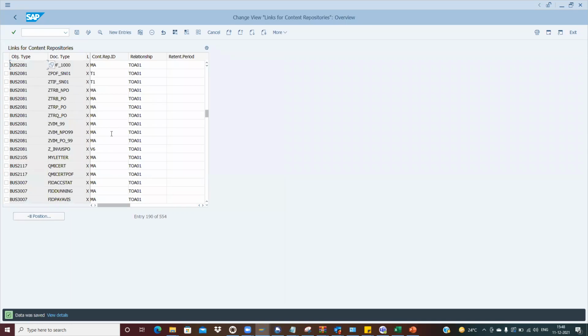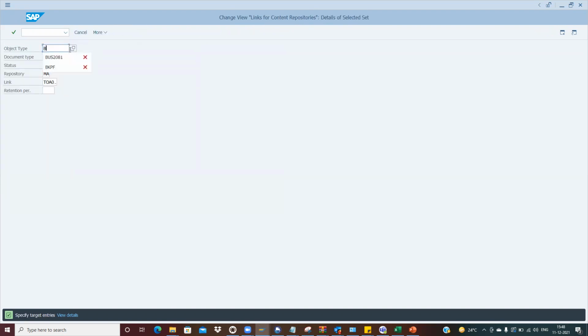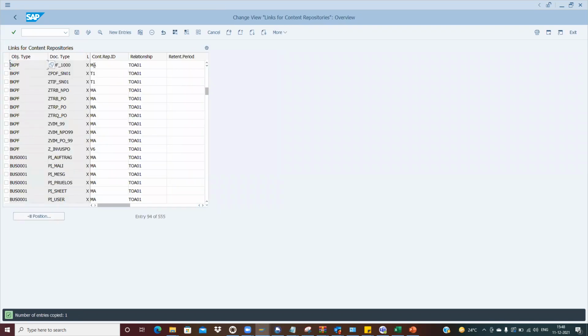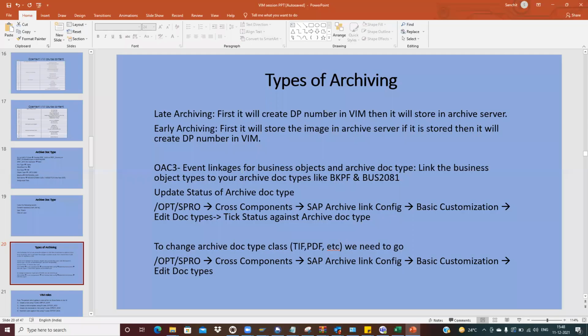Done. Now again we have this one for bus 2081. We have created it. Now we have to create it for the BKPF. Okay. Now I will do this. Data was saved. So now I have just extended my archive doc type to the two different object types: for the PO based invoice processing, and for the non-PO based invoice processing.